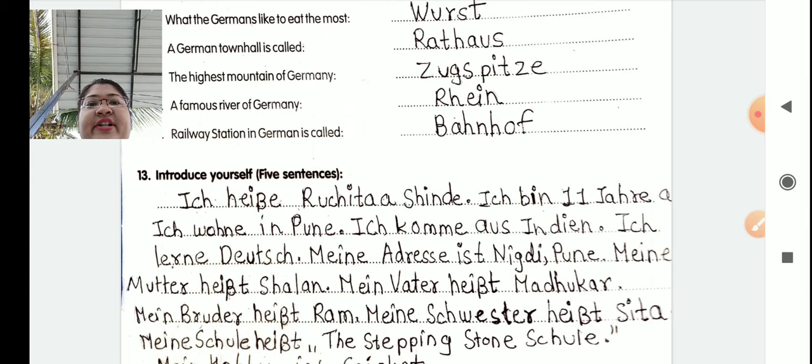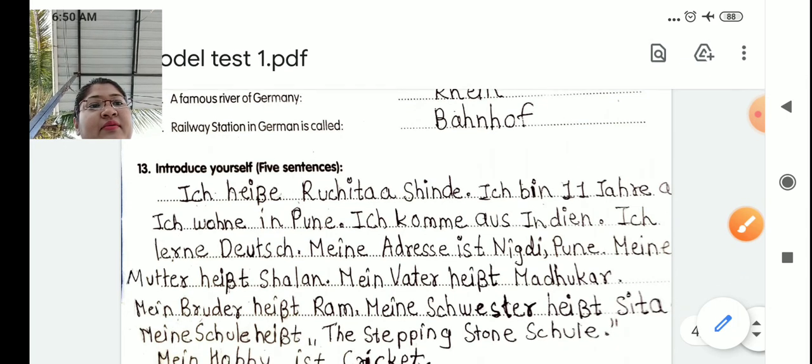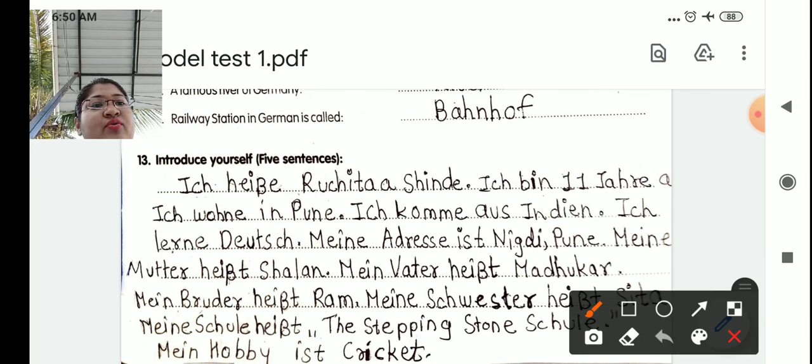So I have written more than 5 sentences. And students, this is all my information. You have to write your name, your parents' name, your school name. Okay. Now, let's learn this. Ich heiße Ruchita Shinde. Ich bin 11 Jahre alt. So here the word is, student, alt, okay, which has not been scanned.